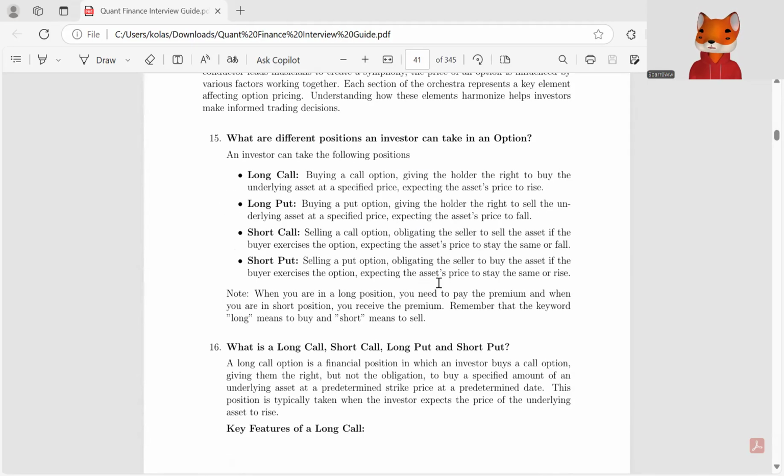So, what are the different positions an investor can take in an option? The investor can take basically two types of positions: long position or short position, where long position means to buy and short position means to sell.